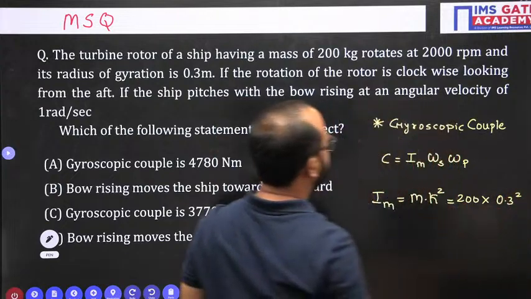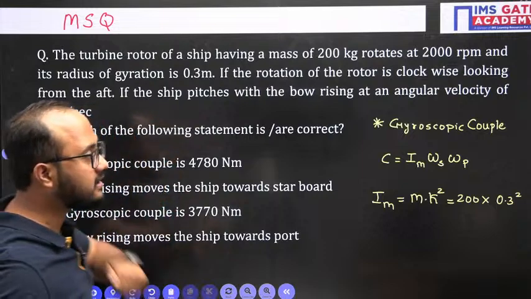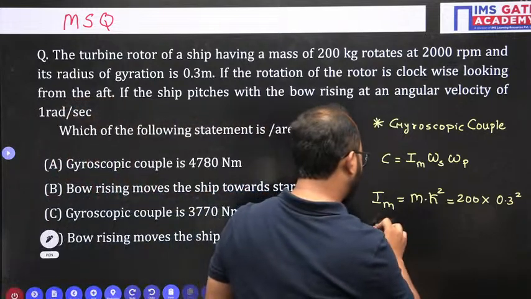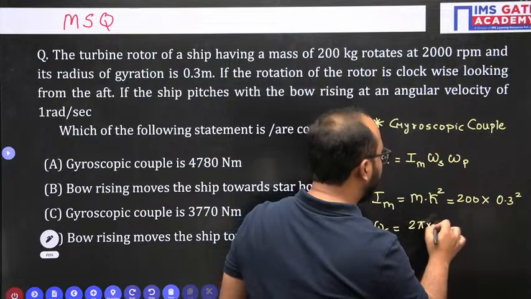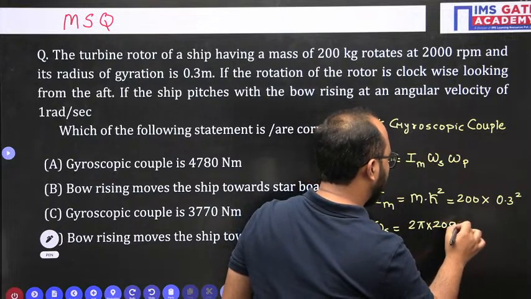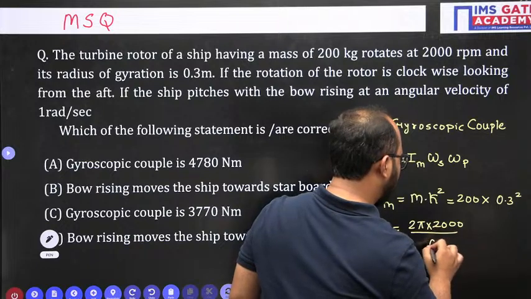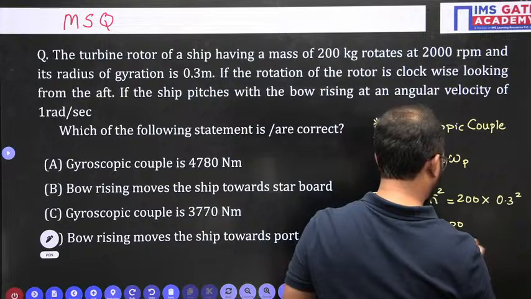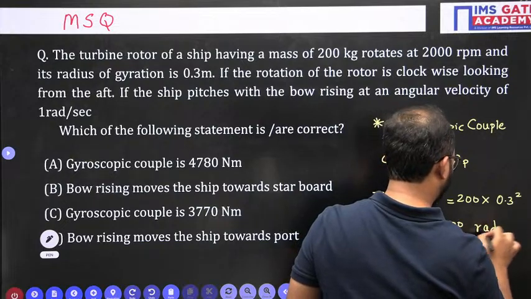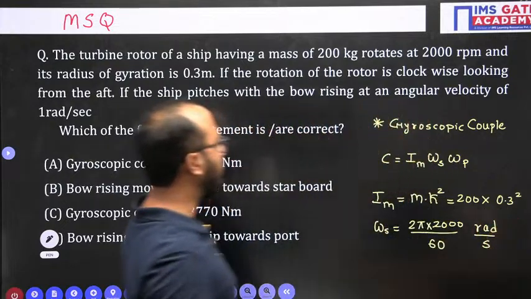From here you will get the answer. Now RPM is given, so the angular velocity of spin will be 2 pi N, with N at 2000 rpm divided by 60, radian per second.